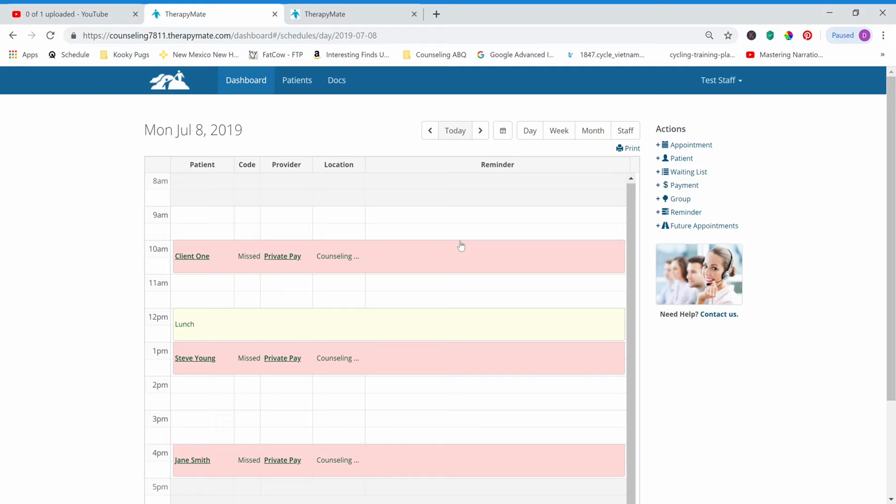If you don't want to charge your clients, and I've had clients like this that I don't charge, maybe they get migraines, and I know this, and I don't want to charge them late fees, then just don't charge them a late fee. Just write down 0, write client was sick, or whatever you need to do. It's not a big deal. But it's really important that we have these records.